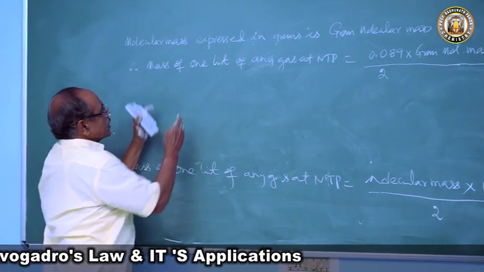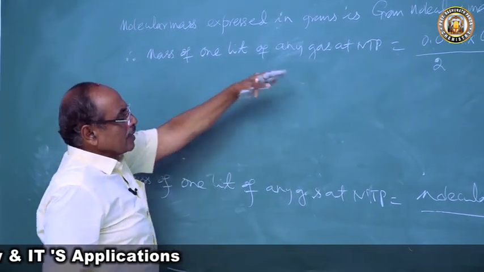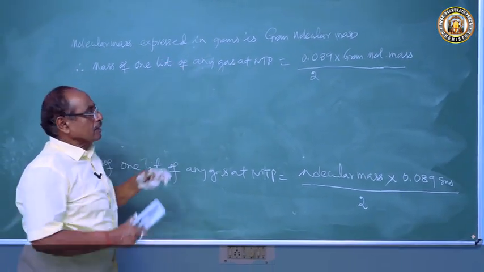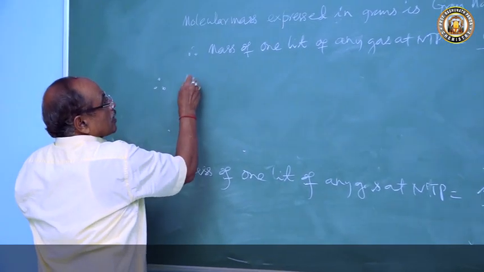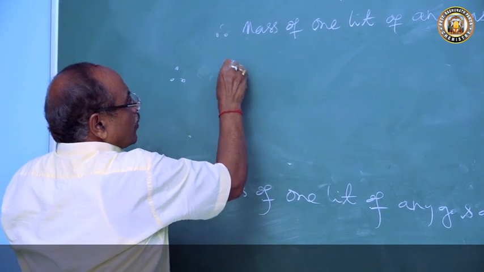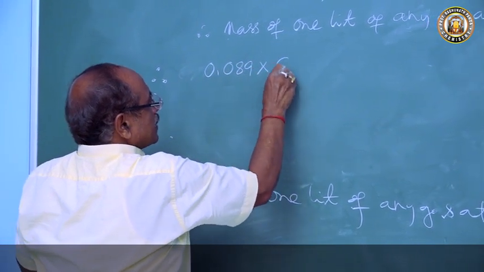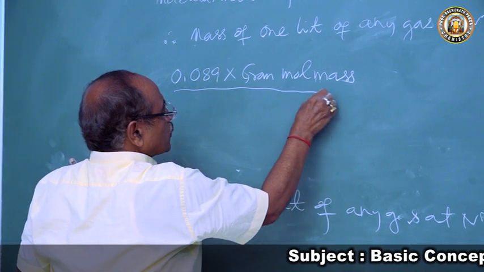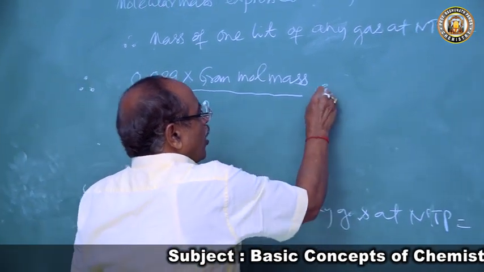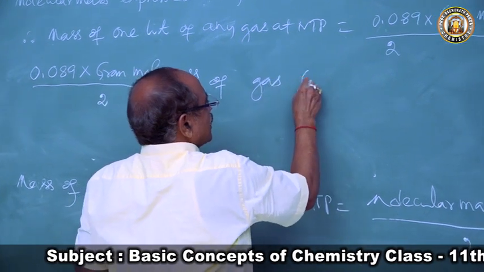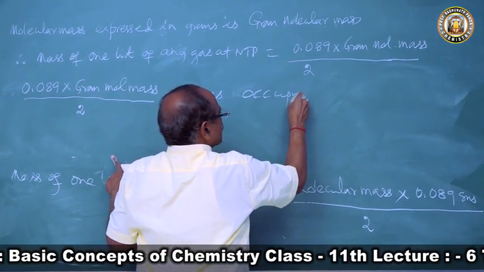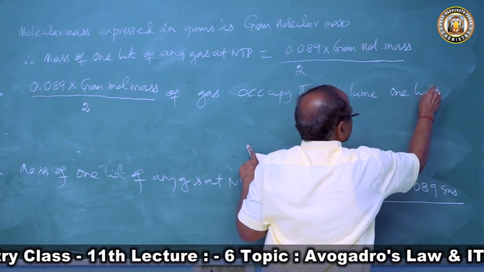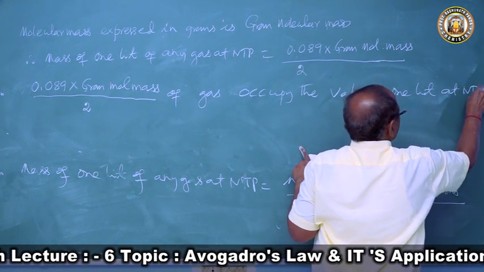So 0.089 into gram molecular mass by 2 of any gas occupies the volume 1 liter at NTP.